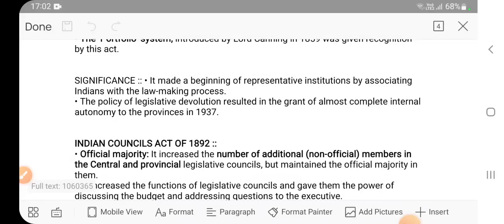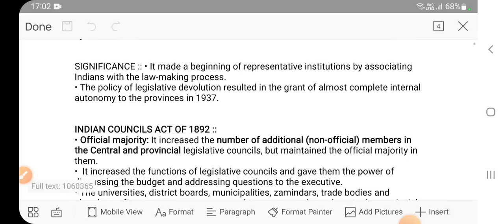Significance: it made a beginning of representative institution. Because Indians started to be a part of the legislative body, it made a beginning in the representative institution. Okay.